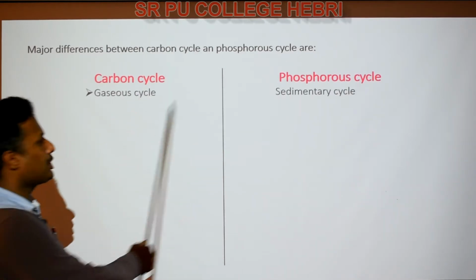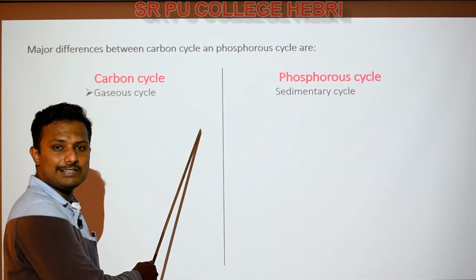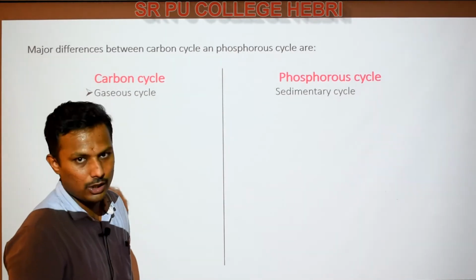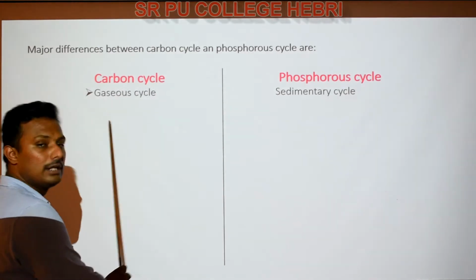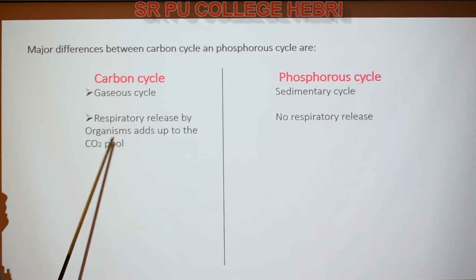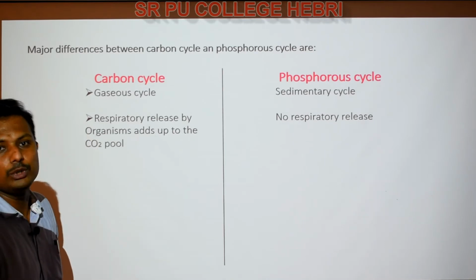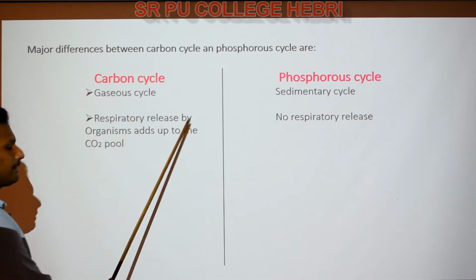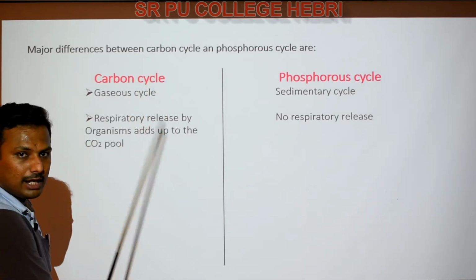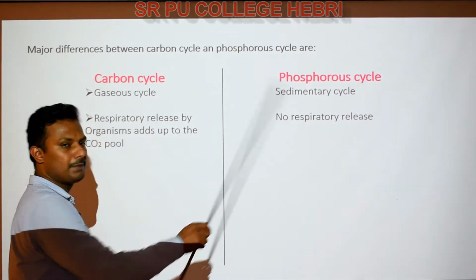The first difference: obviously carbon is a gaseous cycle, and this is a sedimentary cycle, because carbon is present in the form of carbon dioxide in the air, and phosphorus is present in the form of phosphates in the rock. So based on the reservoir, we differentiate them as gaseous and sedimentary cycles. The second difference is that respiratory release by organisms adds carbon dioxide to the carbon dioxide pool in the atmosphere, whereas in this case there is no respiratory release.